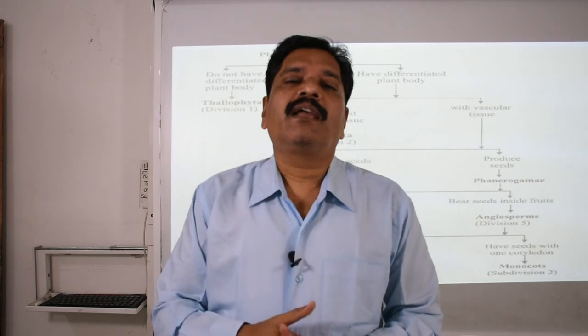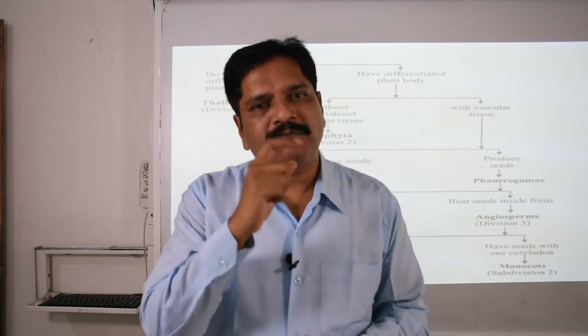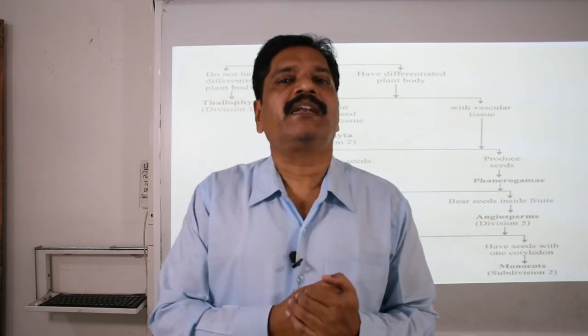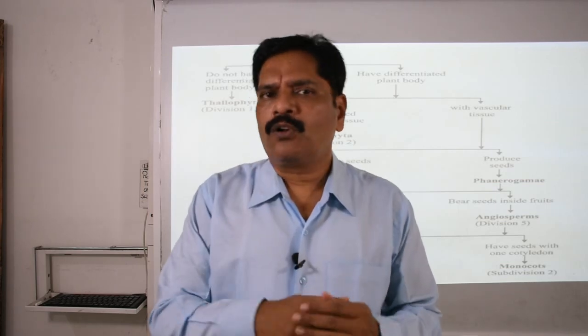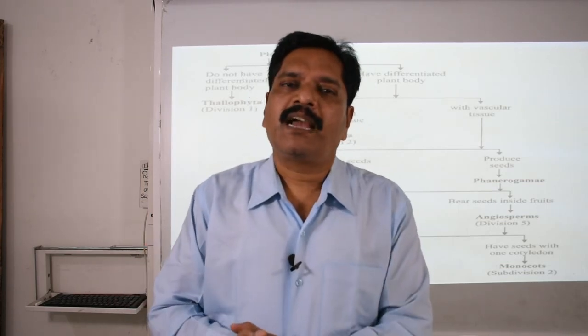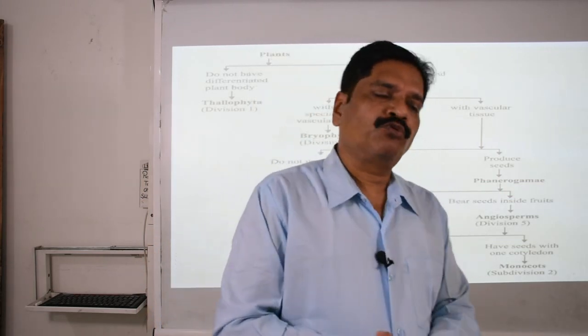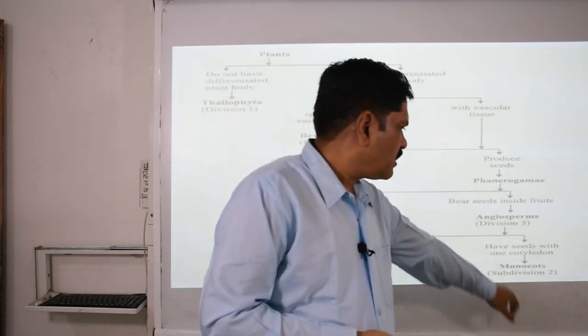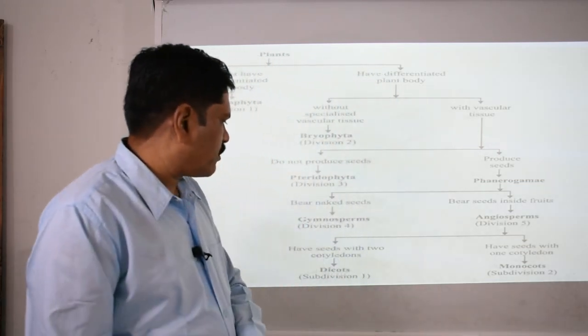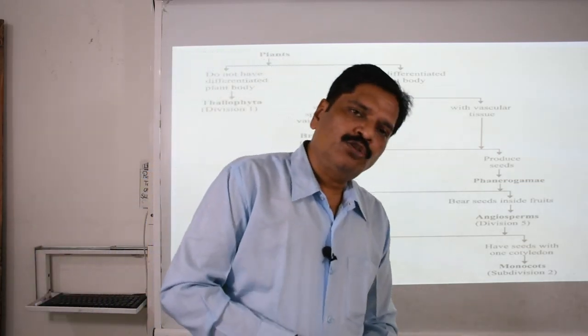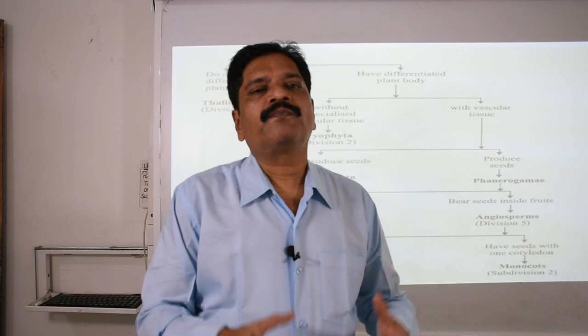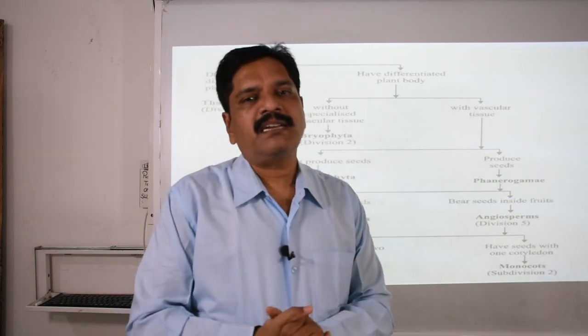While in the dicotyledonous plants, what is the basic feature? Their seed basically consists of two cotyledons. All these pulses and all these higher plants basically contain two cotyledons, and we call them dicotyledonous in nature. So this angiosperm is further divided into two: one is the monocot and the second is the dicot.